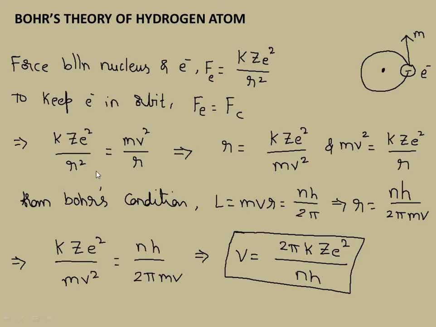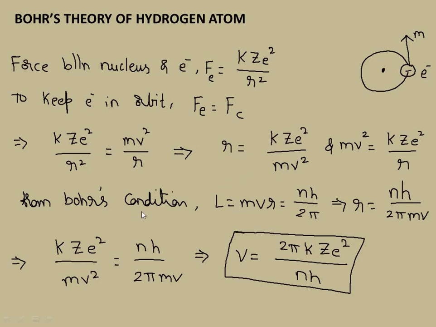R cancels out, and from there I can get R equal to kZe square by mv square. Remember, this is very useful for us when discussing the energy consideration: mv square equal to kZe square by R. So this is the expression for R. Look here, we have many variables. Velocity is also a variable, because the moment you change the orbit, it will change. So now let's go for the elimination of that.